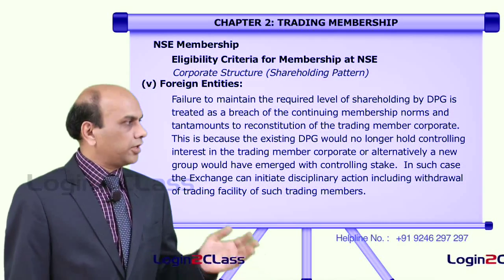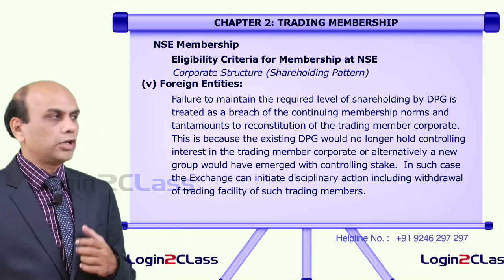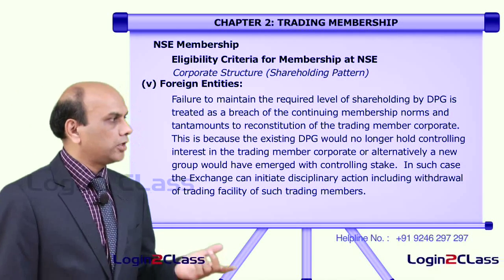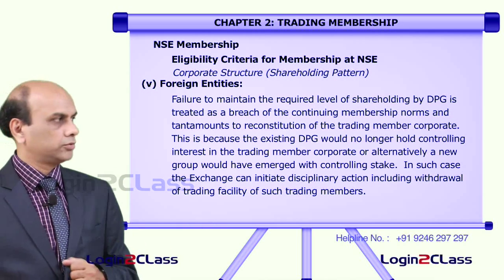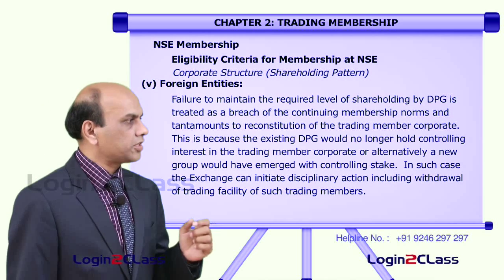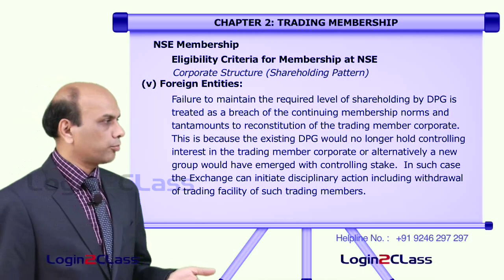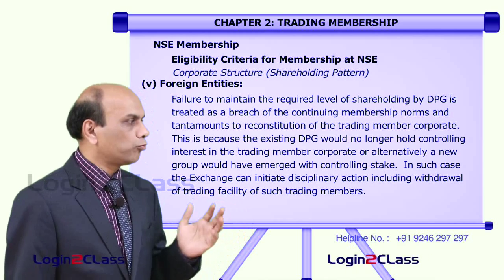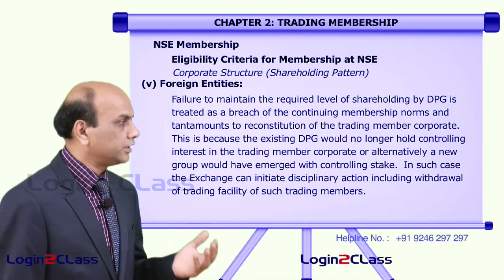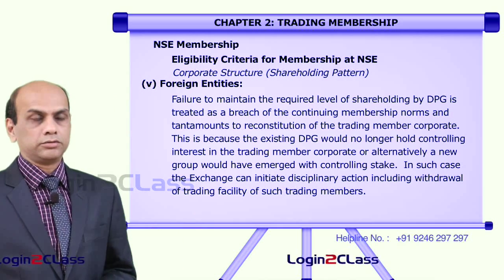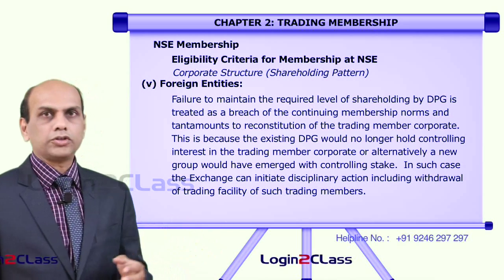Failure by the DPG to maintain the required level of shareholding is treated as a breach of the continuing membership norms, and it amounts to reconstruction of the trading member corporate. This is because the existing DPG would no longer have a controlling interest in the trading member corporate, or alternately a new group would have emerged with a controlling stake. In such a case, the exchange can initiate disciplinary action, including withdrawal of trading facility of such trading members.